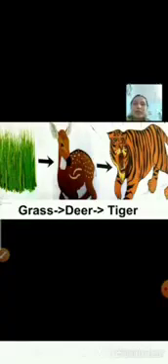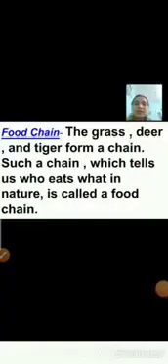Here, one food chain is given. This is an example of a food chain. Here, grass is eaten by a deer and deer is eaten by a tiger, right? Now about food chain. Here the grass, deer and tiger form a chain.